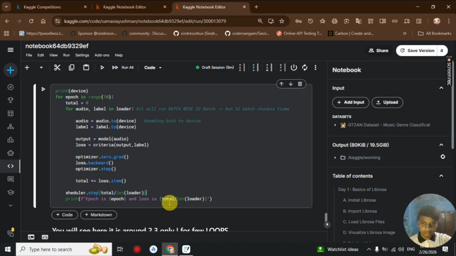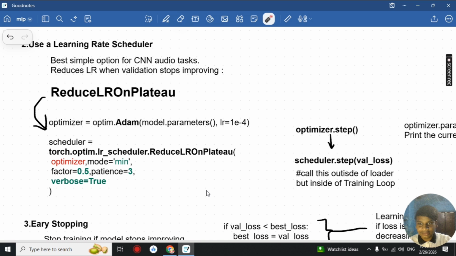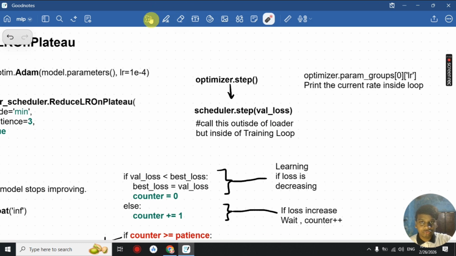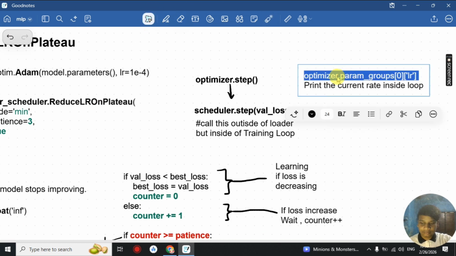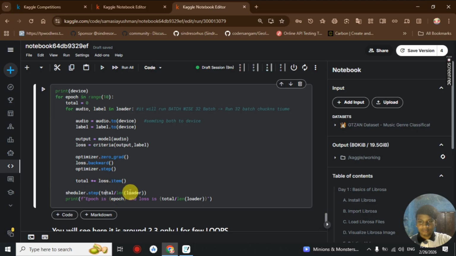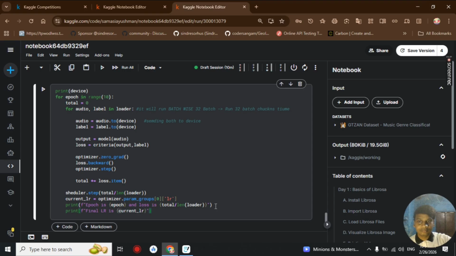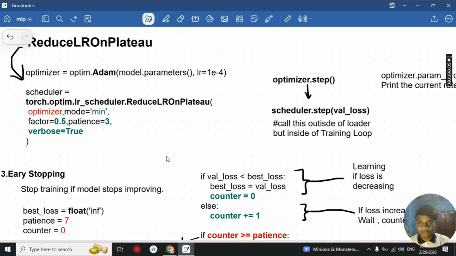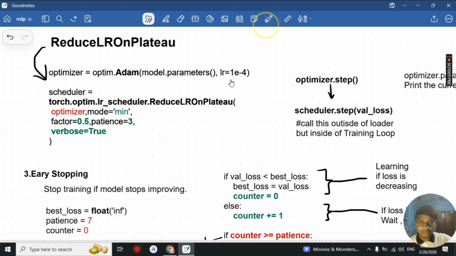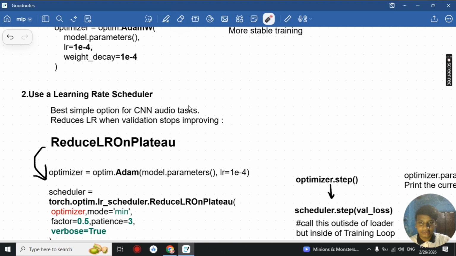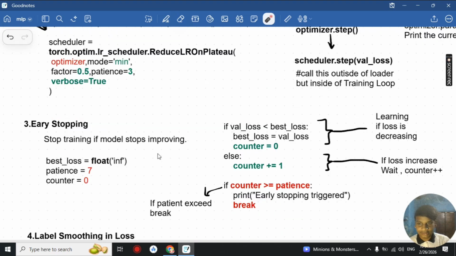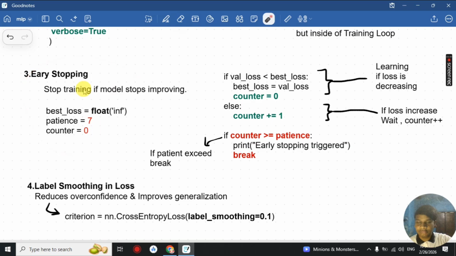We want to minimize our total loss for each loader, and we will be using scheduler.step here. To print the current learning rate inside the loop, we use optimizer.param_groups of our first learning rate. When we print this, you will get the learning rate at that period of time. So we use our ReduceLROnPlateau to have a dynamic learning rate.